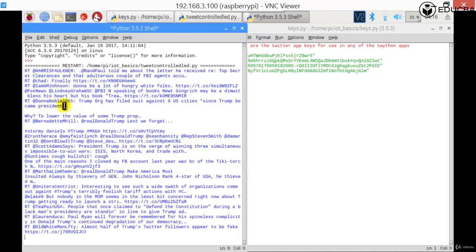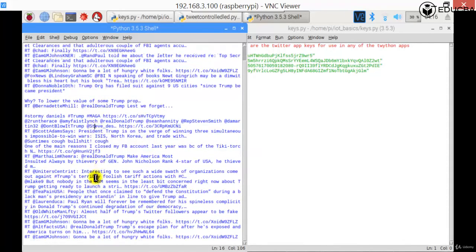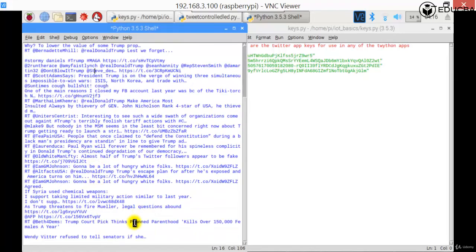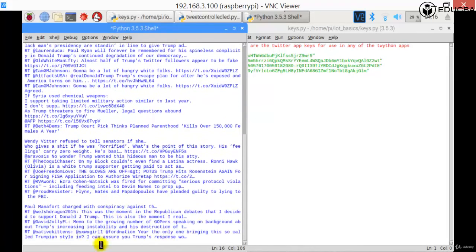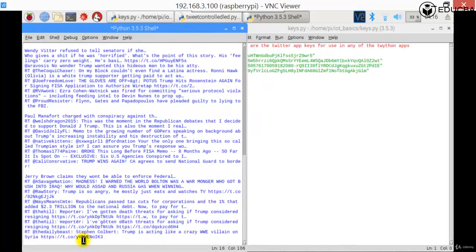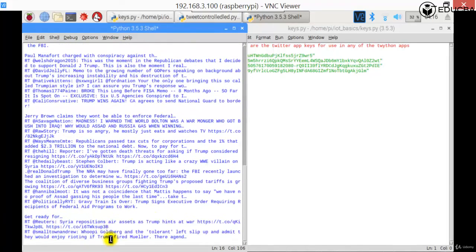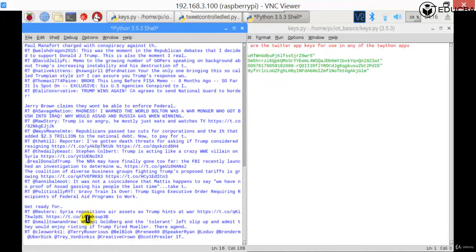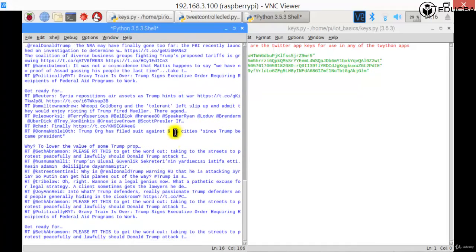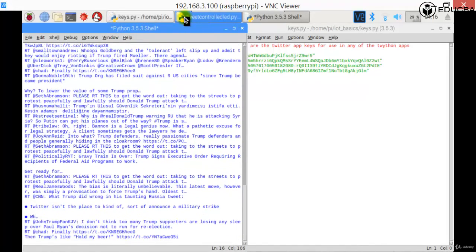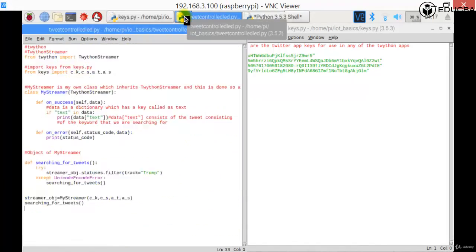So bless his heart, Trump, ORGS, suit, Trump code pics. Okay, so a lot of people who would code Trump would be there out there, right? And all those tweets are being filtered, and you are getting the output, and you're printing them in this particular file. That is, you're printing them here. That is over here. Where is that? You print the data of text out here.